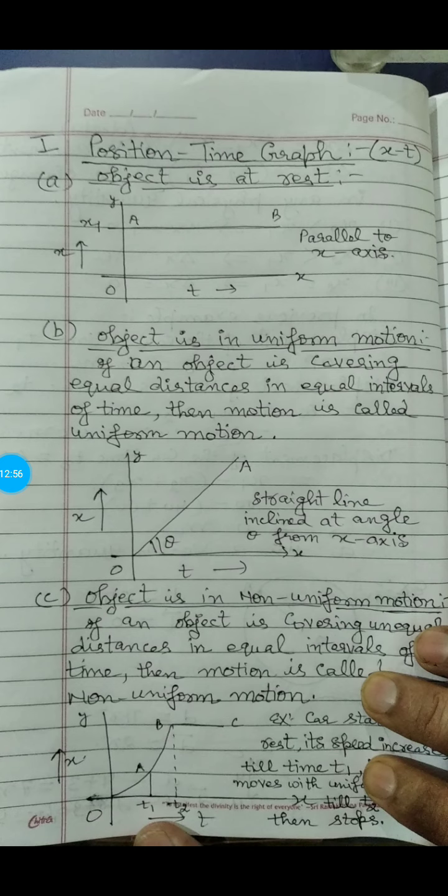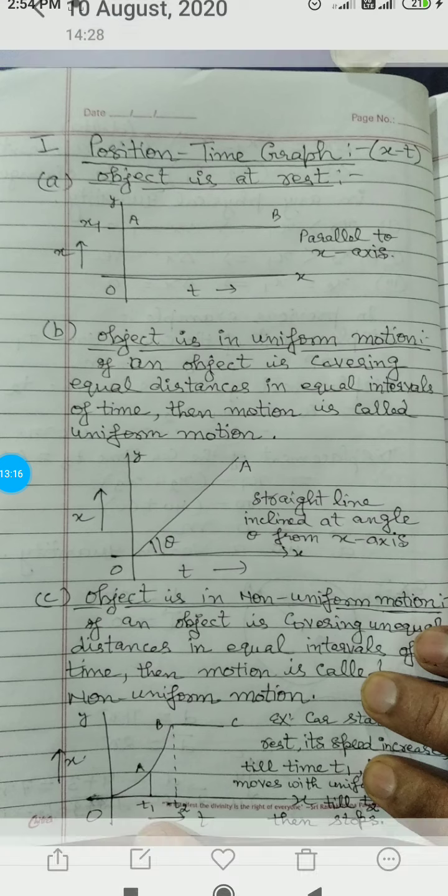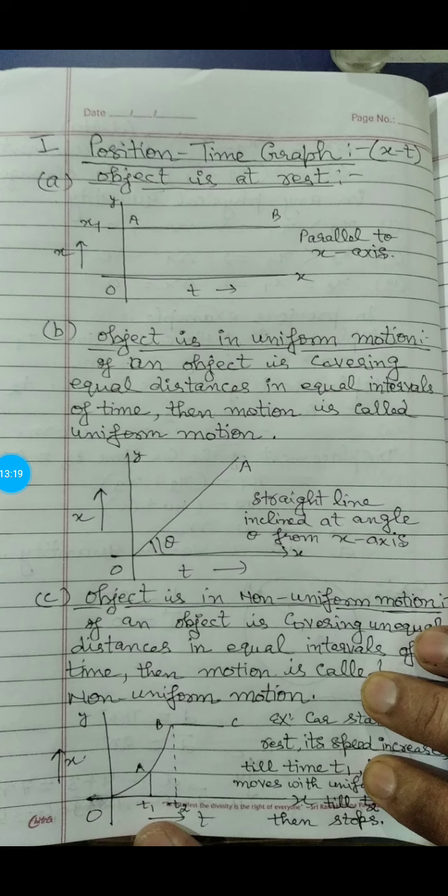See, third, the object is in non-uniform motion. If an object is covering unequal distances in equal intervals of time, then the motion is called non-uniform motion. Example, a car starts from rest, its speed increases till the time t1, then moves with uniform speed till t2 because it is a straight line, and then stops. So the BC portion is showing the rest position.